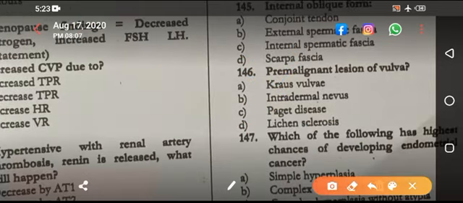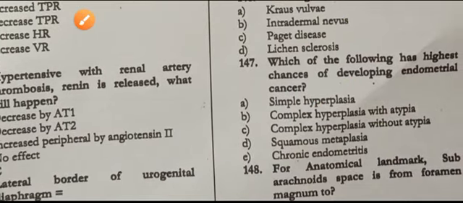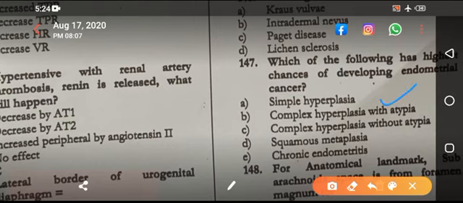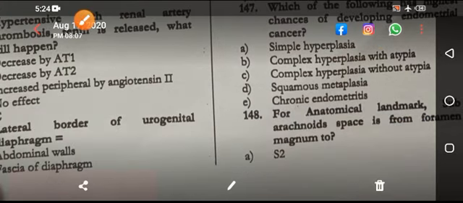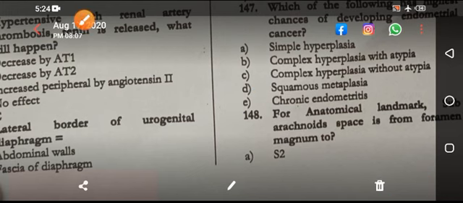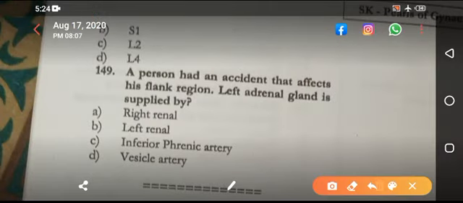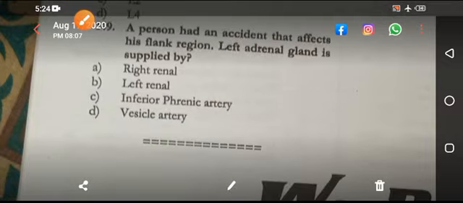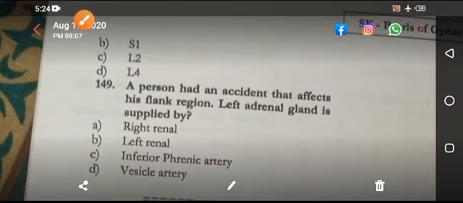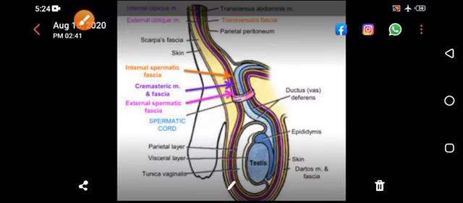Pre-malignant nature of the vulva, Paget disease. Which of the following has the highest chances of developing endometrial cancer with atypia? Complex hyperplasia with atypia. For anatomical landmark, the arachnoid space is from foramen magnum to S2. Coming next. Now this may be a poor recall. Left adrenal gland blood supply. Now coming toward that, I don't know what it is. This is a poor recall. So we have to discuss the blood supply. Now first focus on this diagram.